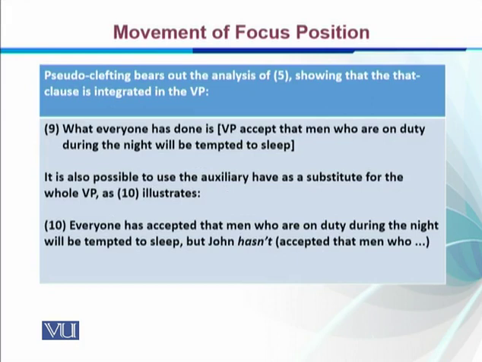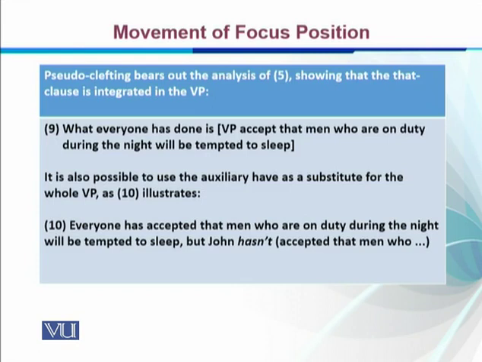So pro-form substitution can also tell us the structure of the sentence. In "What everyone has done is accept that men who are on duty...", we know that the VP is "accept" plus a main verb, and this main verb is a transitive verb, so it can have that clause as a direct object. So it's possible to use the auxiliary "have" as a substitute for the whole VP.